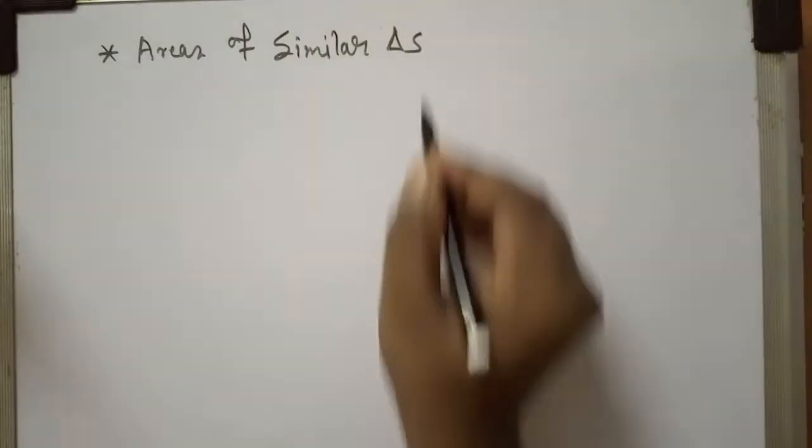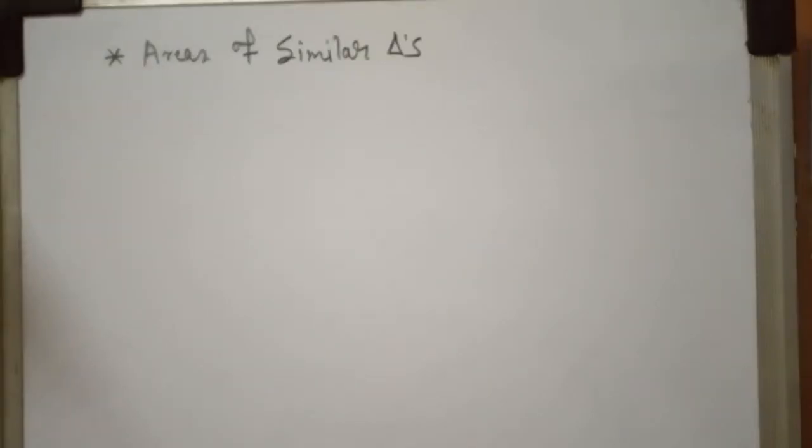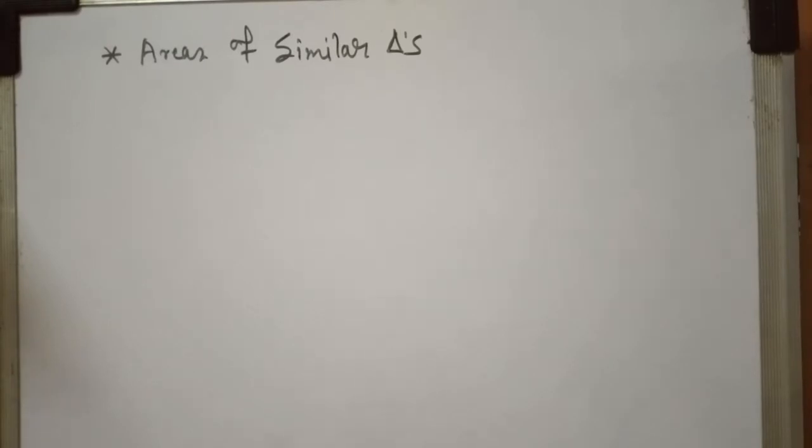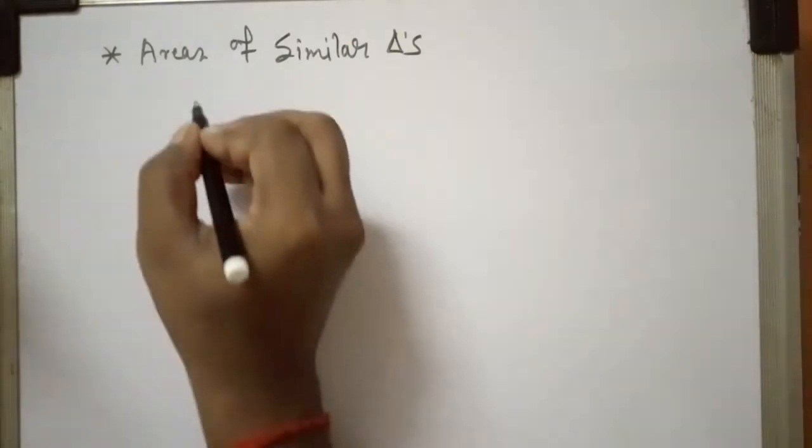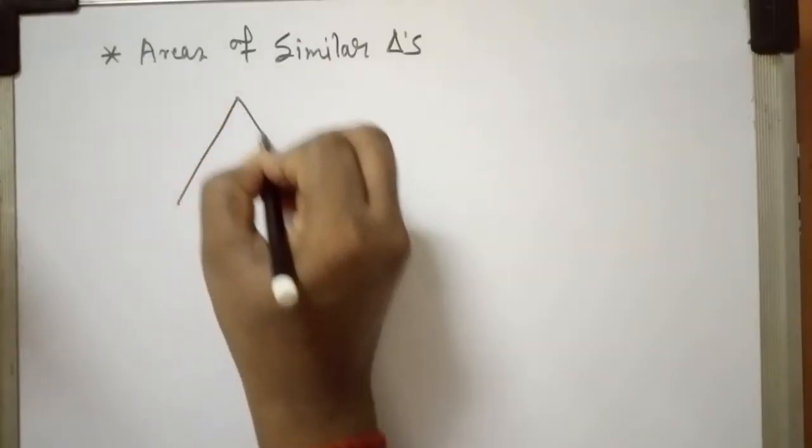In this case, again I repeat, I won't be writing the statement, but I will be explaining the statement. Let me tell you the statement first, then I'll explain. The statement is: the ratio of the areas of two similar triangles is equal to the square of the ratio of their corresponding sides. I repeat, the ratio of areas of two similar triangles is equal to the square of the ratio of their corresponding sides. Means, as per this theorem, let's take two triangles.